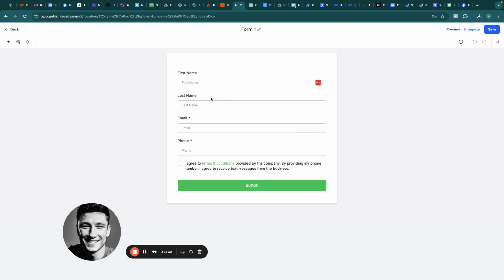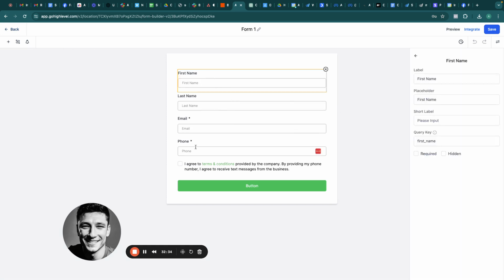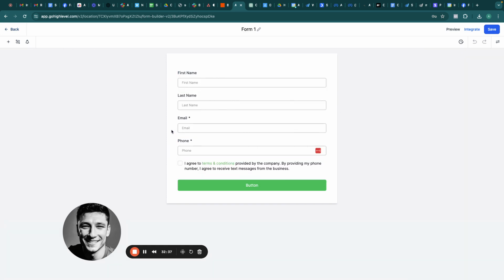Not really going to go back and look for that. But I would add a few questions on here, like what the company's revenue is, what they're looking to get out of this service, et cetera. Just add like 3 or 4 friction questions so that the people that book aren't just anybody who can click a couple buttons and book. You want to add a couple layers of friction in there.